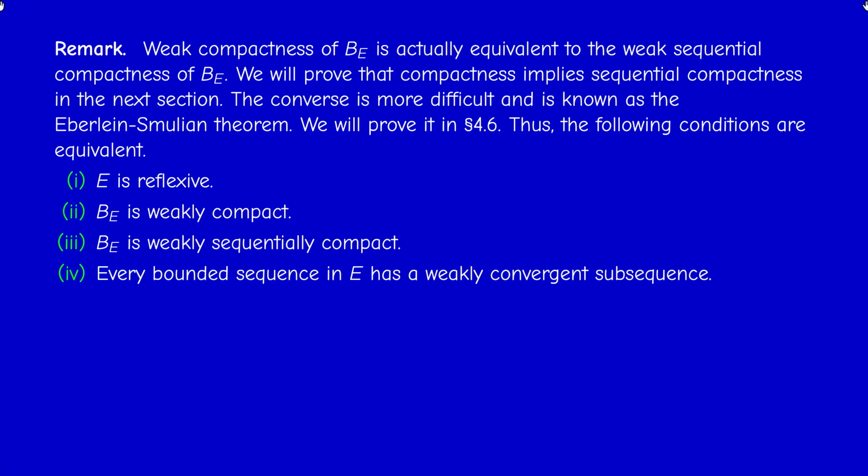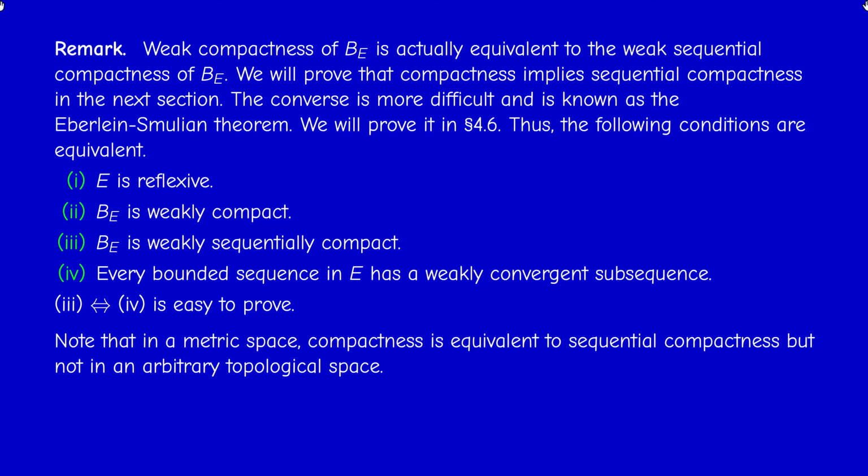Because in analysis, you deal a lot with sequences. So we should be able to extract from the sequence a subsequence which converges in some sense. Now, in general, as you know, if E is infinite dimensional, we cannot extract from a bounded sequence a strongly convergent subsequence. But if the space is reflexive, we can extract a weakly convergent subsequence. Now, you may easily prove, and I suggest that you prove it, that 3 is equivalent to 4. Take a paper and a pen and prove that.